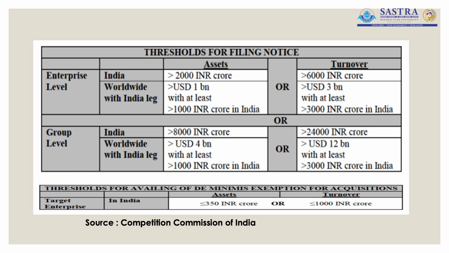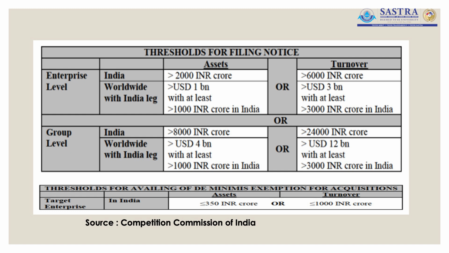That means one company has control over another company, and we call this a group of companies. Now let us look at the thresholds that we have for filing of notice at the enterprise level as well as at the group level. For the enterprise level, there are two divisions. One is those enterprises that have their operations in India. Another is those enterprises who have their operations in India as well as in other countries.